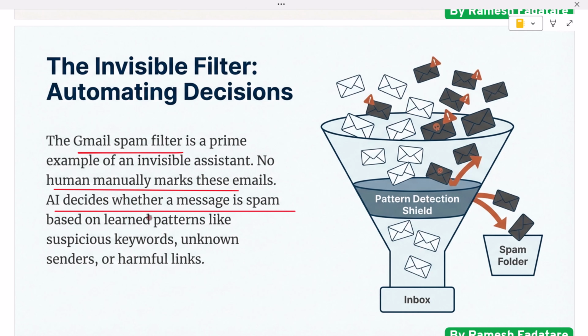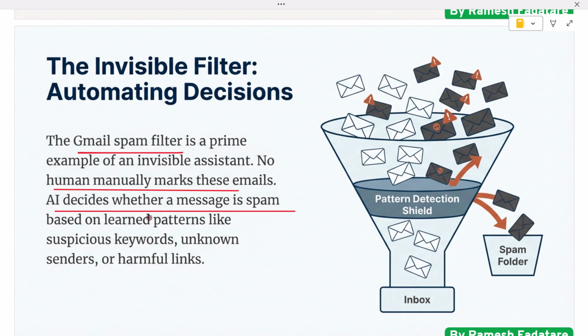So here's the simplest way to remember it. AI is like teaching a computer to learn from experience the same way humans do. It analyzes data, finds patterns, makes predictions, and helps automate tasks.